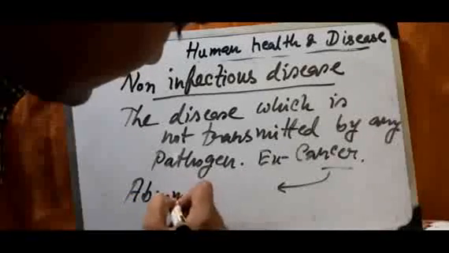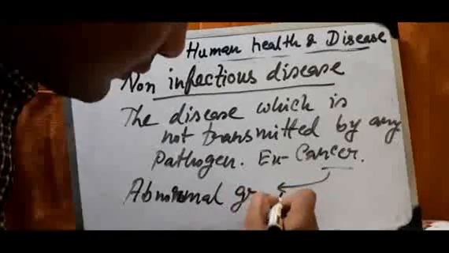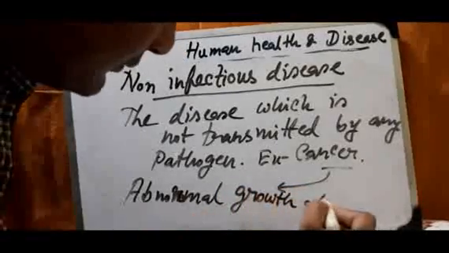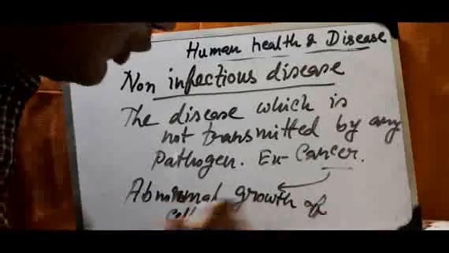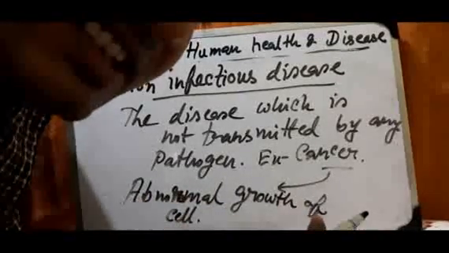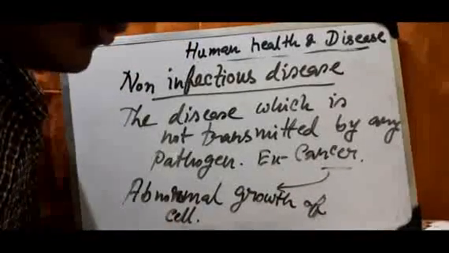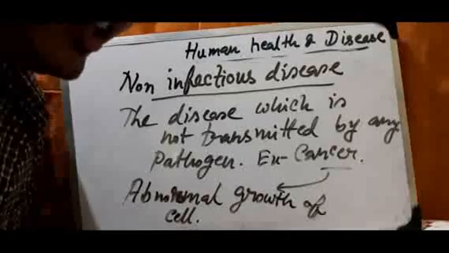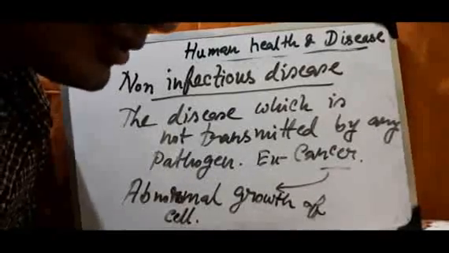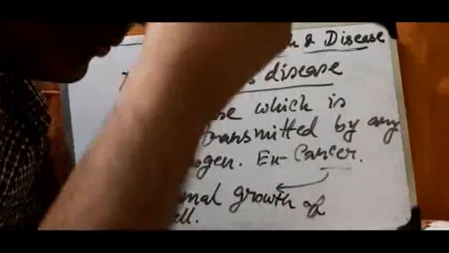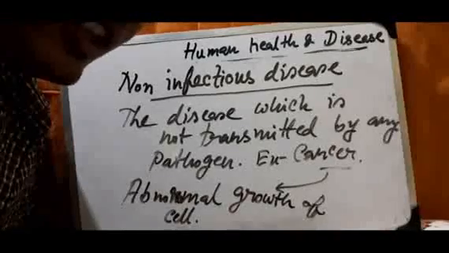Abnormal growth of cell. So due to the abnormal growth of cell, what happens? The cell rapidly forms tissue. So the tissue formed by the cancer, cancer is already called one type of death causing disease or high mortality rate disease.